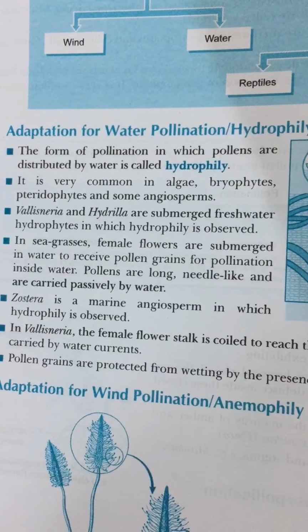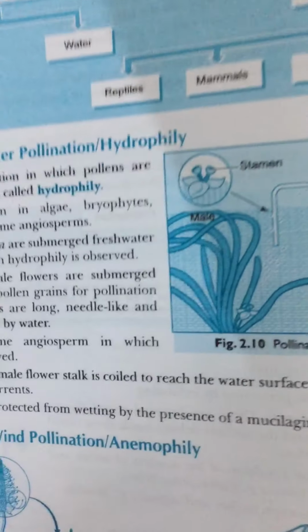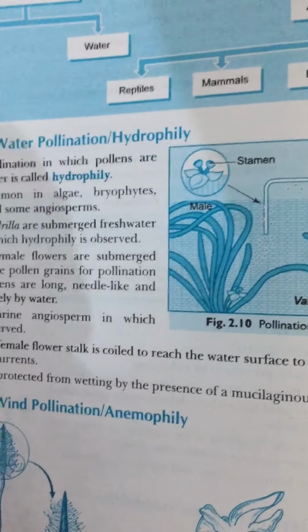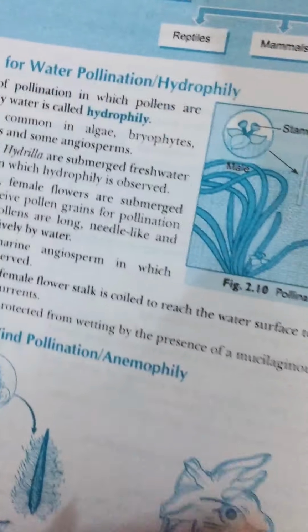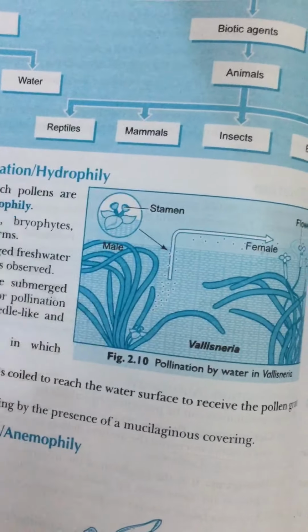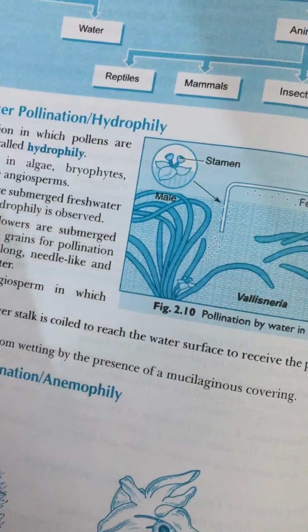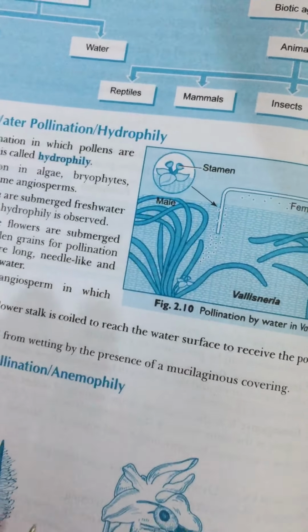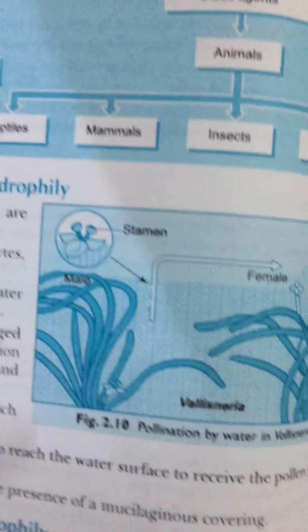Both wind and water pollinated flowers are not very colorful, and they need not produce any nectar because they need not attract any pollinator. The pollination is simply by abiotic, that is non-living means. Let's go through the notes once.